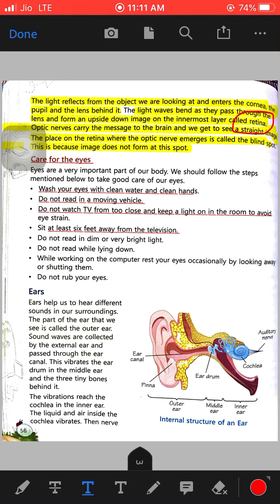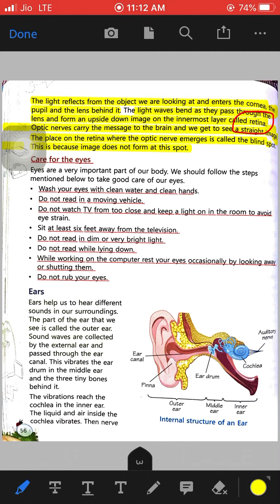Do not read in dim or very bright light. Do not read while lying down. While working on a computer, rest your eyes occasionally. You should take a rest while you are working on the computer, and you should not rub your eyes. So this is how you have to take care of your eyes. That is the first and the most important sense organ of our body.